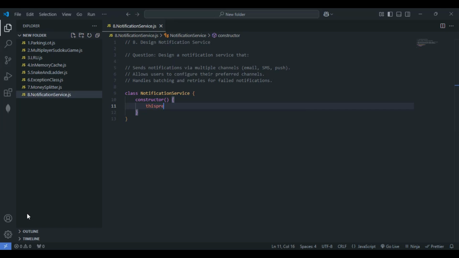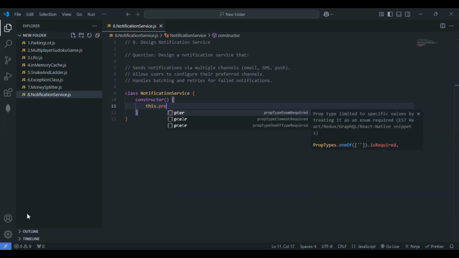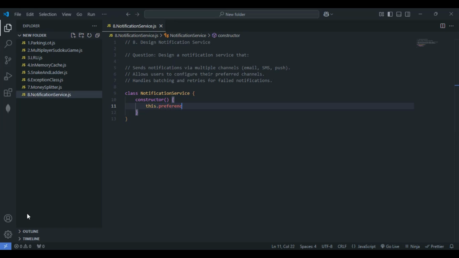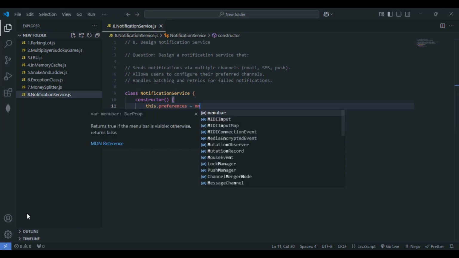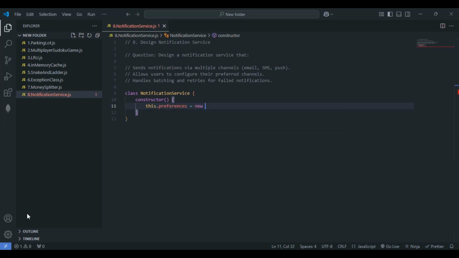Basically, I'll give here this.preferences, and set this to a new Map. So what we are doing here is setting this in the form of key value. The key will be the user, as I have said, and the value will be the preferred channels in the form of an array. I hope this is clear. I'll just come out of the constructor.